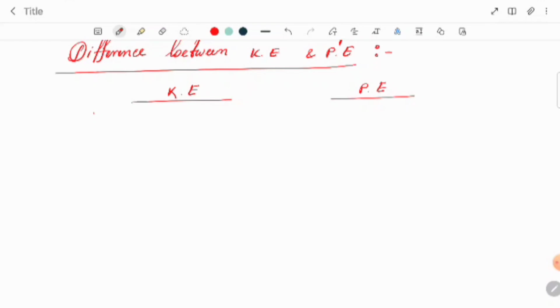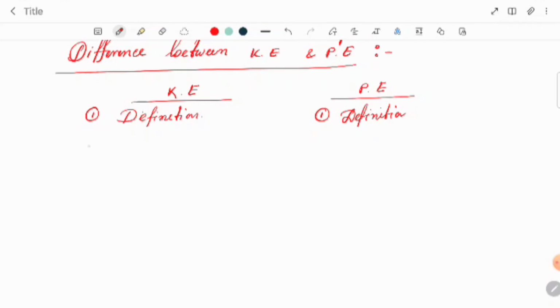Suppose the first one, you can give the definition, you can give both the cases. Number one is always the definition part.